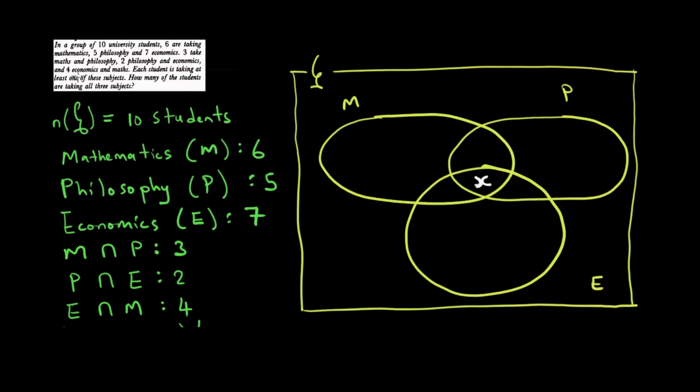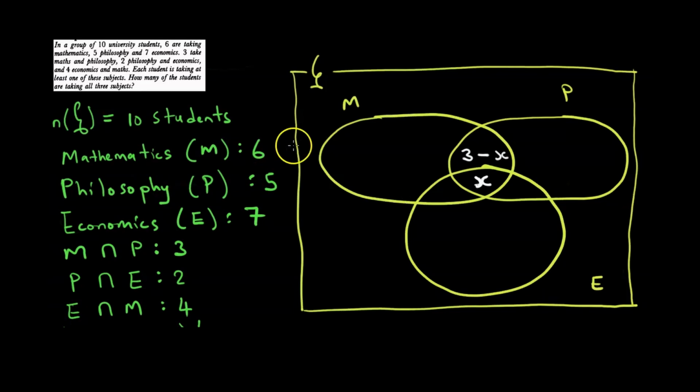Saka apo tangoudzwa kuti 3 are taking maths and philosophy, hazvina kunzi only. So what we have to do here is, since we are told kuti 3 are taking maths and philosophy, it means kuti 3 inofanirwa kuya panapa, but we have to subtract X. What is the logic of this? Pa3 vari kutora maths nephilosophy, tiri kuda kusubtracta vari kuzotora economics.